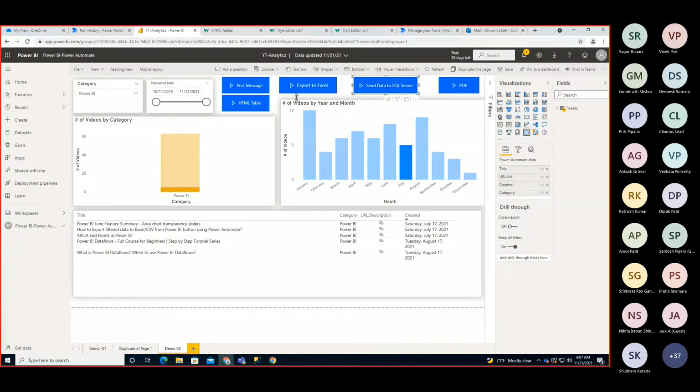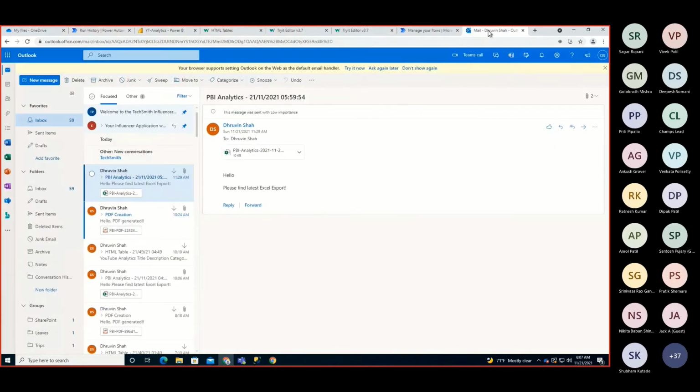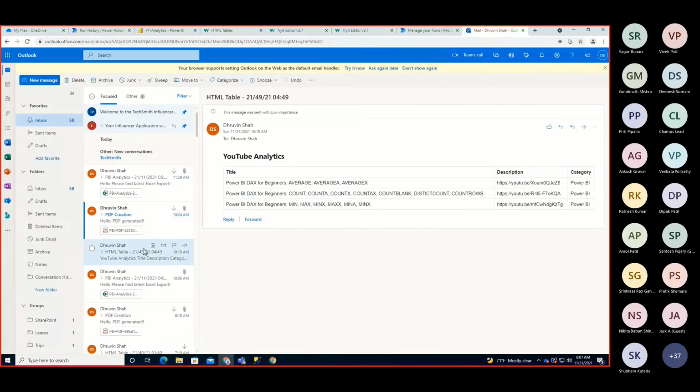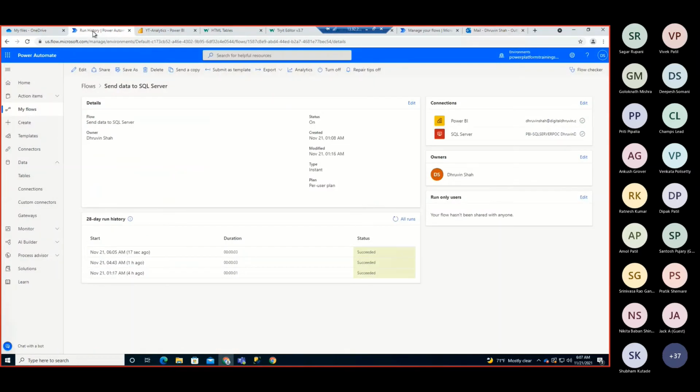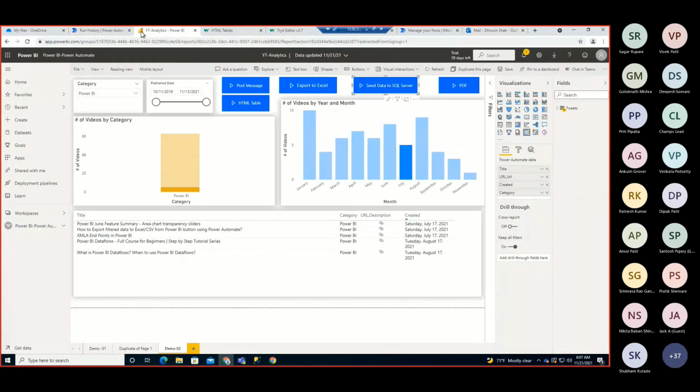So what is happening is that from Power BI, you can easily send an email to your end user. So to achieve that, what would be the end outcome? First of all, let me show you. So you will be able to create this type of end outcome where you can send this type of beautiful HTML-generated email with all the records, right? So for that as well, the magic is around parsing the JSON and how you are parsing the data in Power Automate.